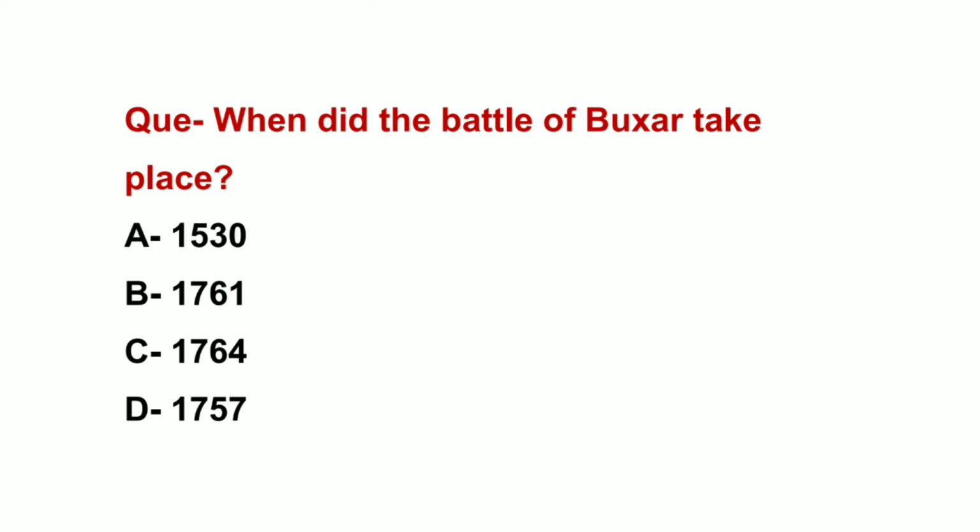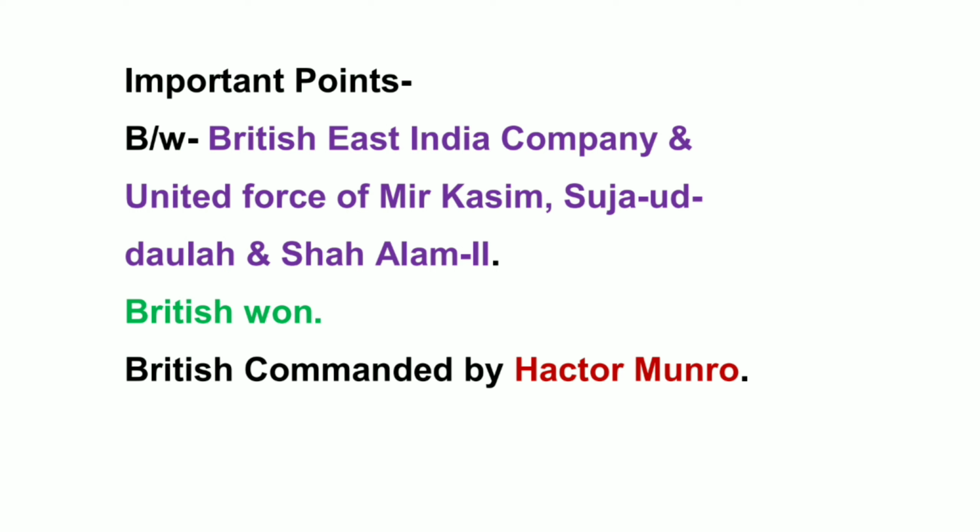When did the Battle of Buxar take place? The right answer is option C, 1764 AD. The Battle of Buxar took place in 1764 AD. So remember this. Let's see some important points. The Battle of Buxar was fought between British East India Company and United Force of Mir Qasim, Shuja-ud-Daulah and Shah Alam II. And British East India Company won this battle, which was commanded by Hector Munro. So remember this. Let's see the next question.